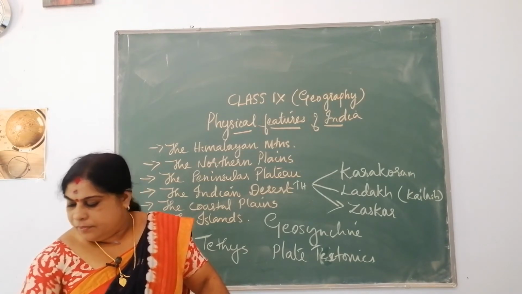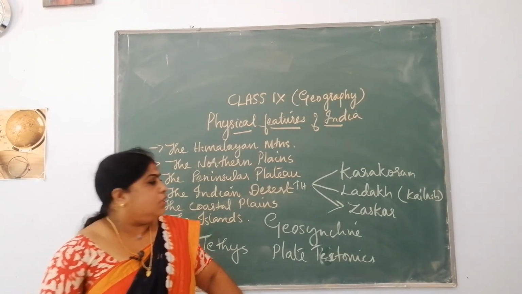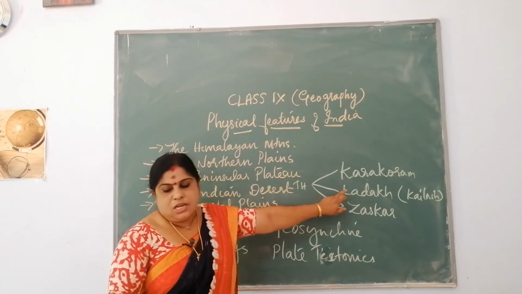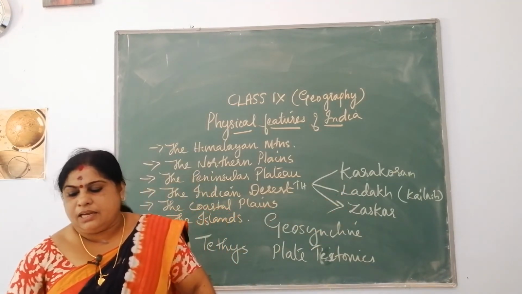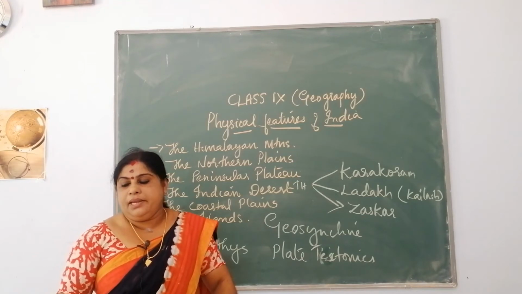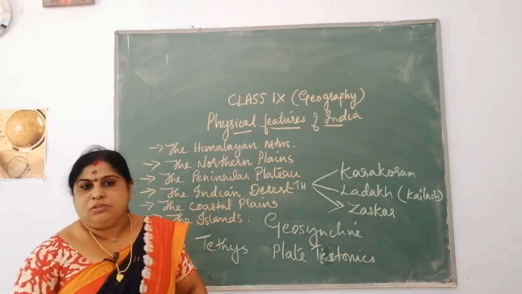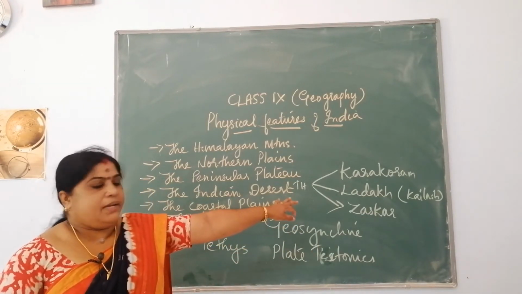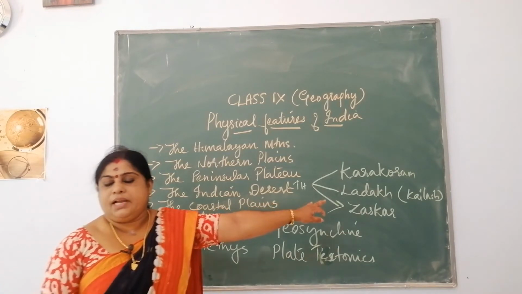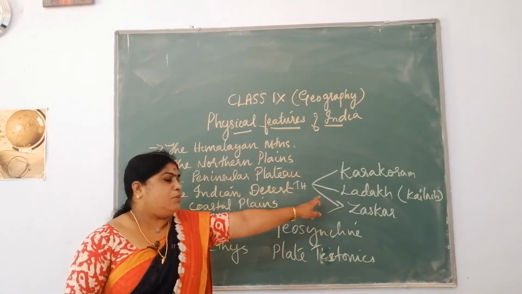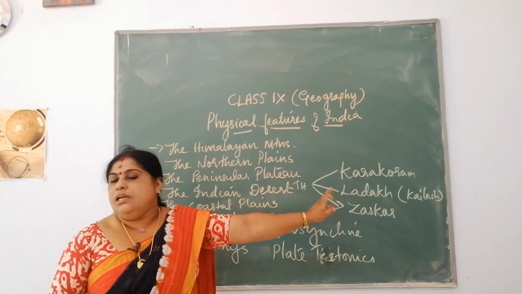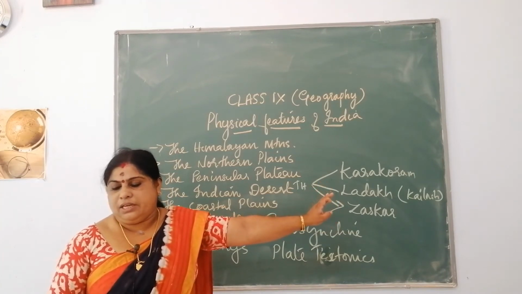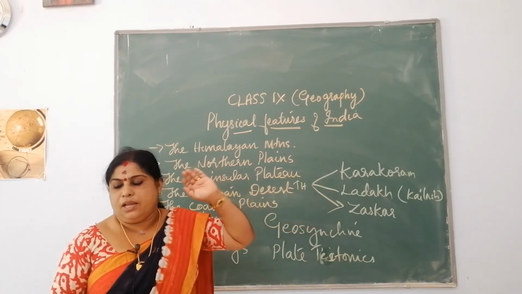Now the next one is the Ladakh Range. It has the second coldest inhabited town, and Dras, which is situated in the Kargil district of Jammu and Kashmir, is found here. It is a cold desert in this region, and you have heard about Leh also.